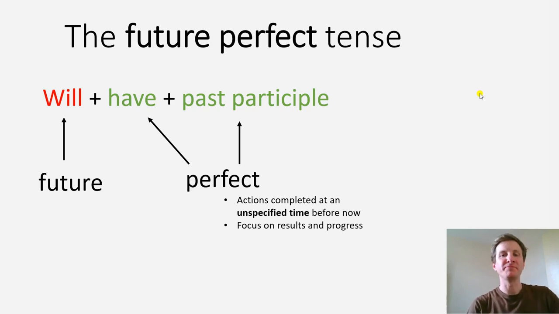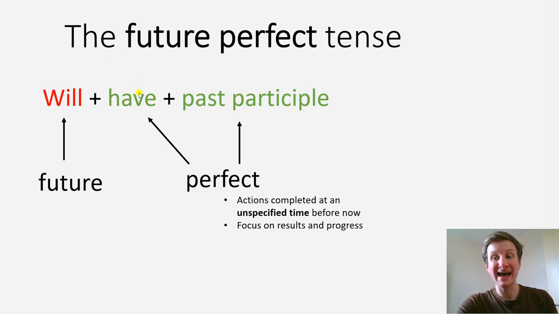So, the future perfect tense, the construction is not too difficult. It's made by using will, the modal verb will, plus have, plus the past participle of the main verb. So will, over here, indicates the future. The modal verb will shows that you're talking about the future.